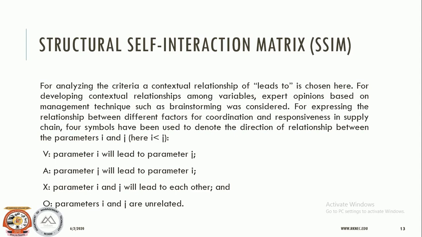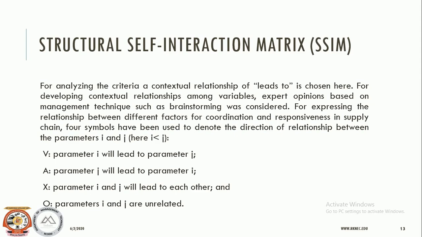For analyzing the factors, a contextual relationship of "leads to" or "influences" type must be chosen. This means that one factor influences another factor. On the basis of this, the contextual relationship between the identified factors is developed. Keeping in mind the contextual relationship for each factor and the existence of a relationship between any two factors i and j, the associated direction of the relationship is questioned.